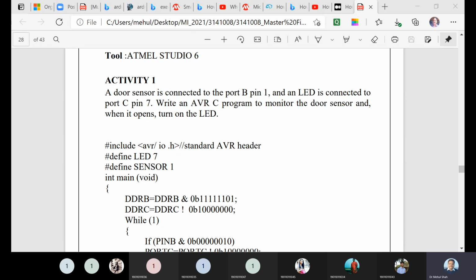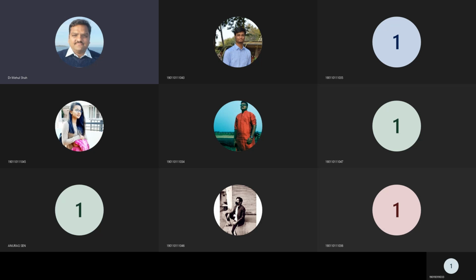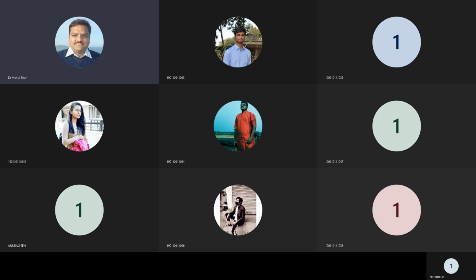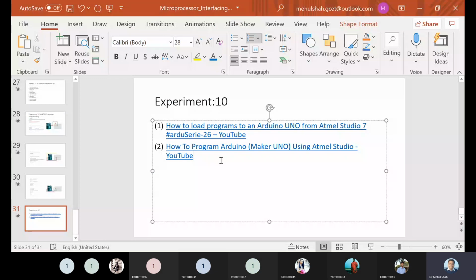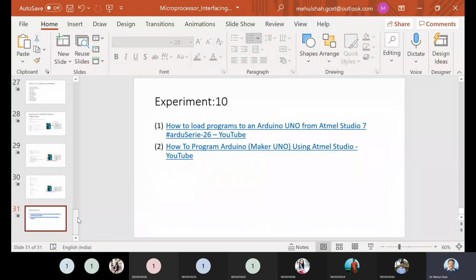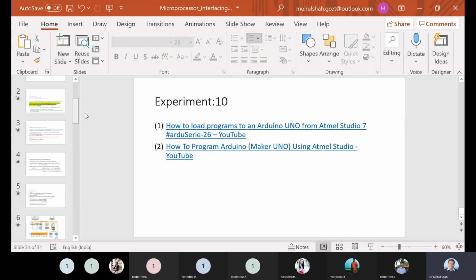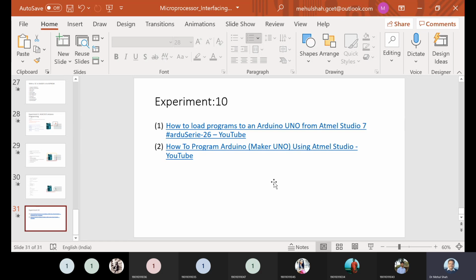So this is lab number 10, right? I'm not writing the code over here, but you can follow the link. This is about programming Arduino Uno through Advanced Studio. Okay, so these are the 10 lab experiments, and you have to write this in your file. Okay, guys.